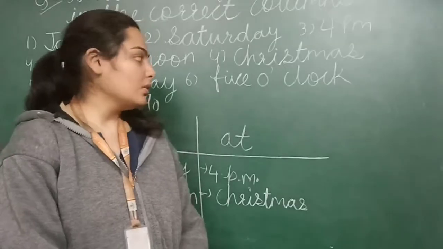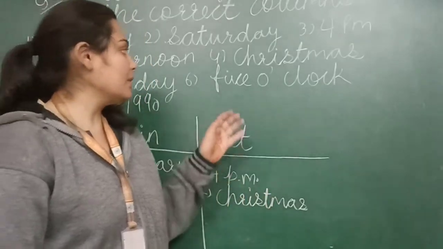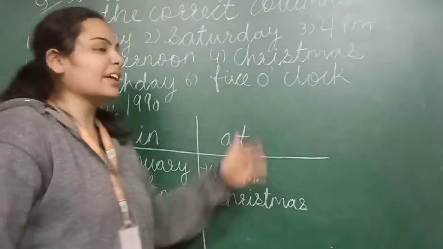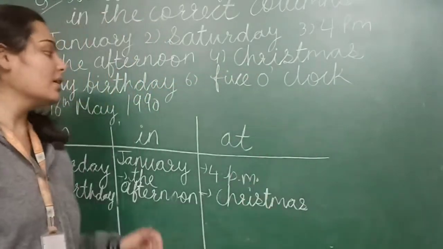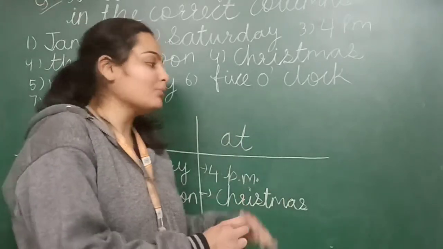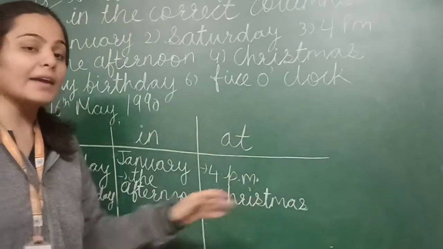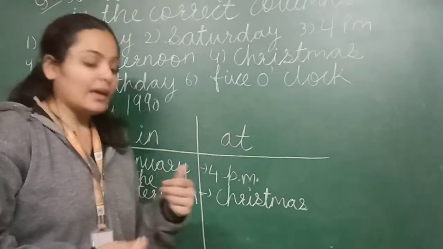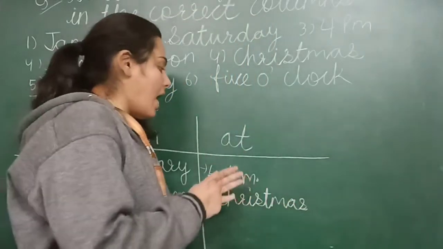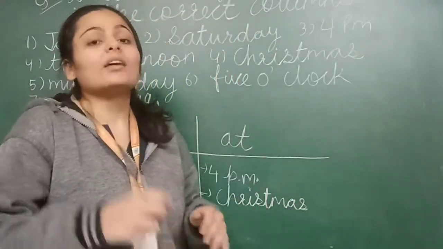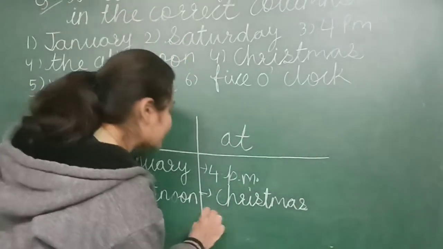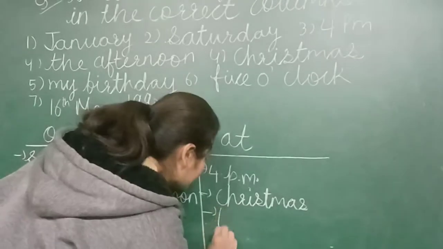Okay, next. Okay, students. So next example is 5 o'clock. Where we have to write 5 o'clock, it mentioned the time, right? So whatever we have to write according to the time, we have to write in at. Why? Because if I am going somewhere, what I am saying that I have to go at 6 o'clock, 7 o'clock, right? So here we write 5 o'clock, okay?